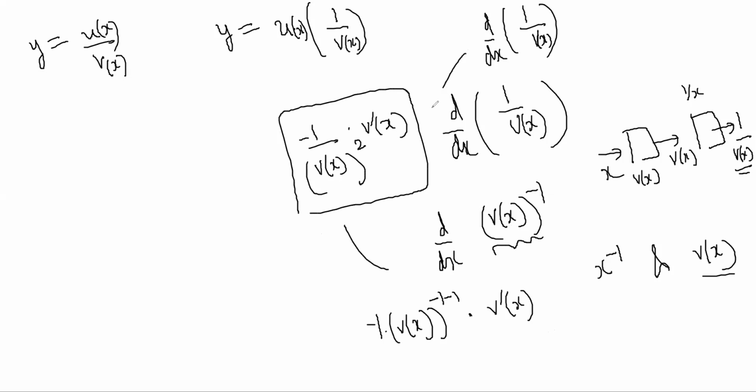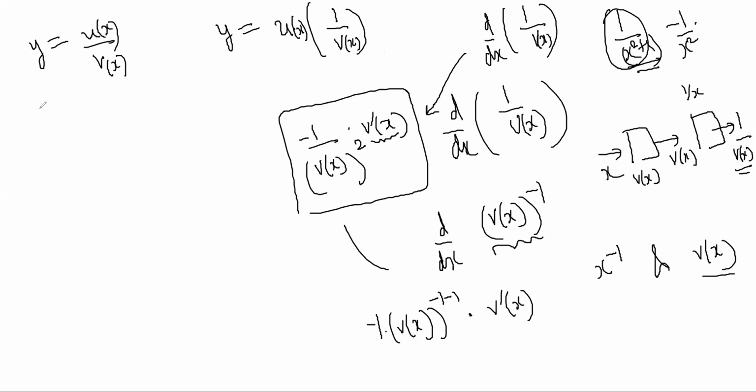This should make sense. Otherwise, it will be confusing. Why there is a v dash x term is the question. Because v x is complicated itself. It's not necessarily just 1 by x. If it was 1 by x, I would have written minus 1 by x square. It could be a complicated version of x, like x square plus 1 or something. Then you will have to do the inside part also because of chain rule.